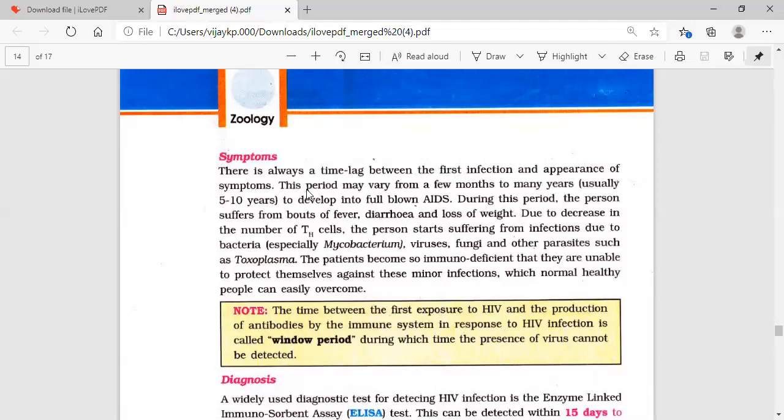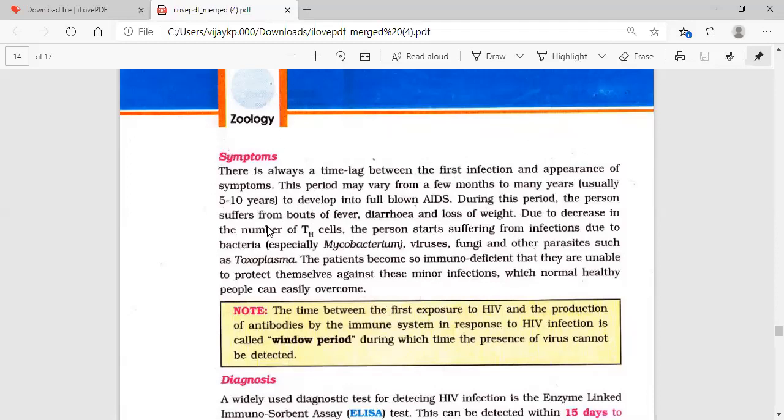We call that the incubation period. Then primary infections like bouts of fever, diarrhea, and loss of weight may come, but later it may affect the lymphoid organs also, which leads to complete immunodeficiency. The person is going to die not because of the virus, but because of opportunistic infections.